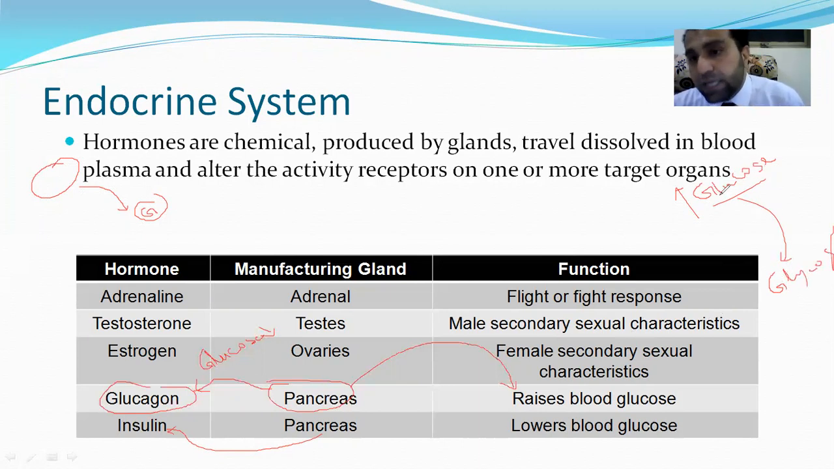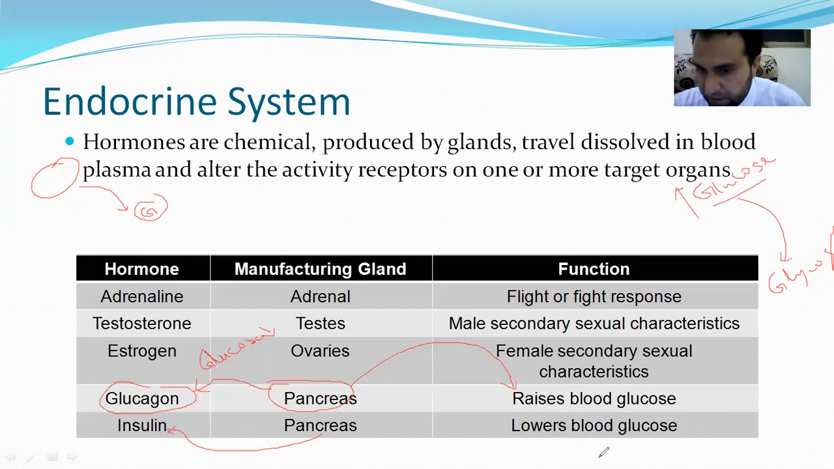So by this way, that glucose will come back to the normal, right? So once again, let me tell you, glucagon: if the glucose level is less than normal in the body, glucagon will increase it. It will raise blood glucose level by converting glycogen into glucose. While insulin, if the blood glucose level becomes more than normal, so insulin will